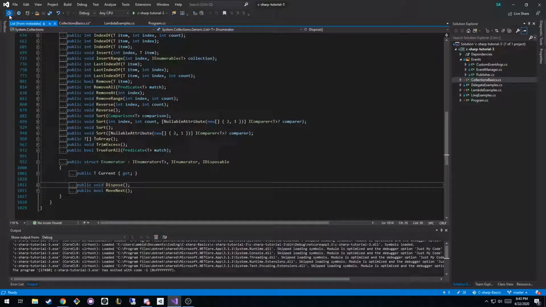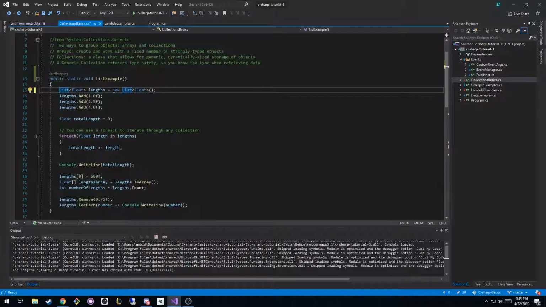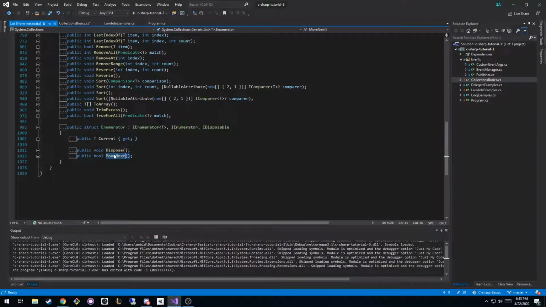So you get this nice foreach syntax by inheriting from IEnumerable, right? Because IEnumerable requires you to have those methods, right? So what's beautiful about that is I could create my own type that's capable of being iterated over by just inheriting from IEnumerable, and then I could call foreach on my own custom type, which is super cool. And you could tell it what to do when you call move next.